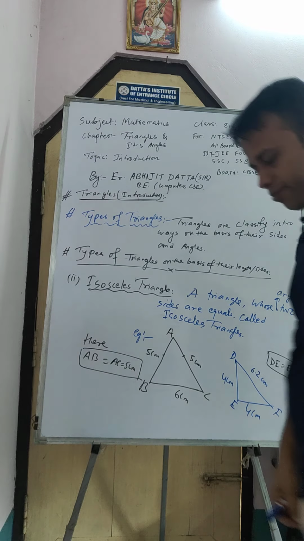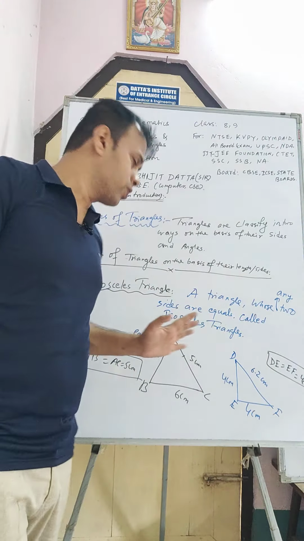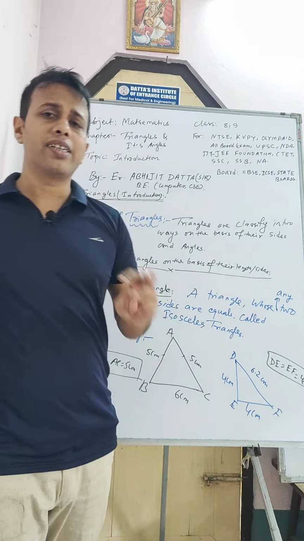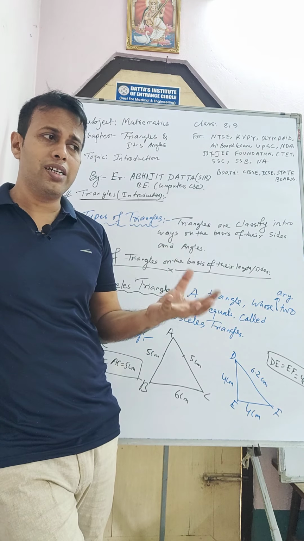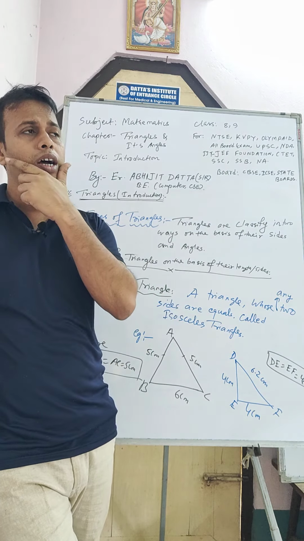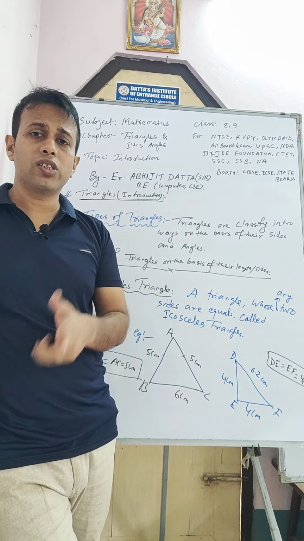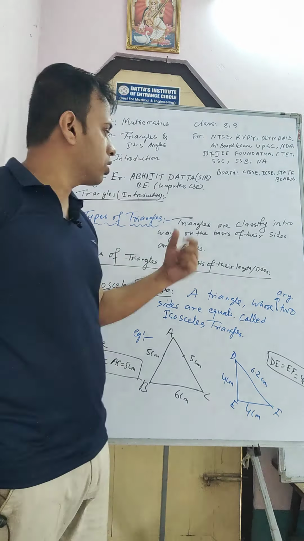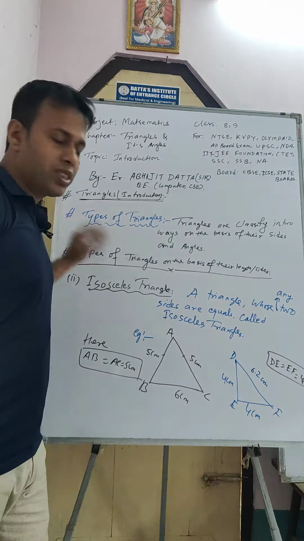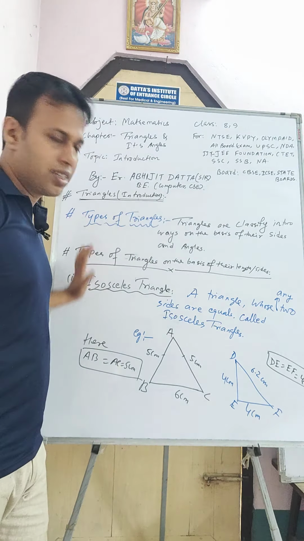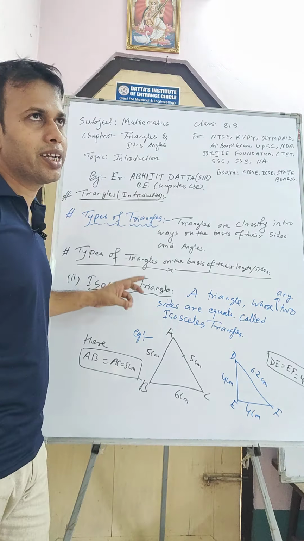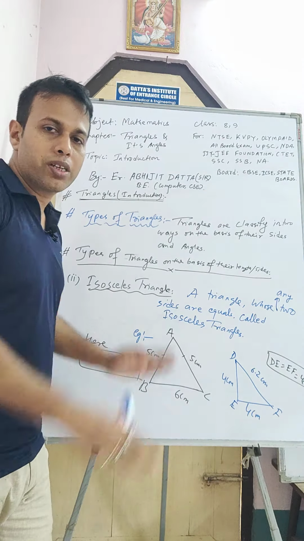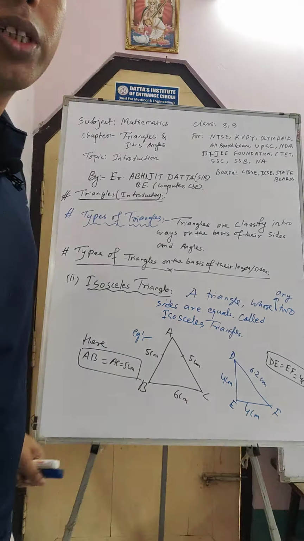So all of you got it. What did we learn up to now? We learned what triangles are, and that triangles can be classified in two categories: one on the basis of their sides, and another on the basis of their angles. We first discuss the types of triangles on the basis of their length or sides. First we learned what scalene triangles are, and now isosceles triangles. In a scalene triangle, no two sides are equal, but in an isosceles triangle, two sides are equal. Okay, that much clear. Take a screenshot here.